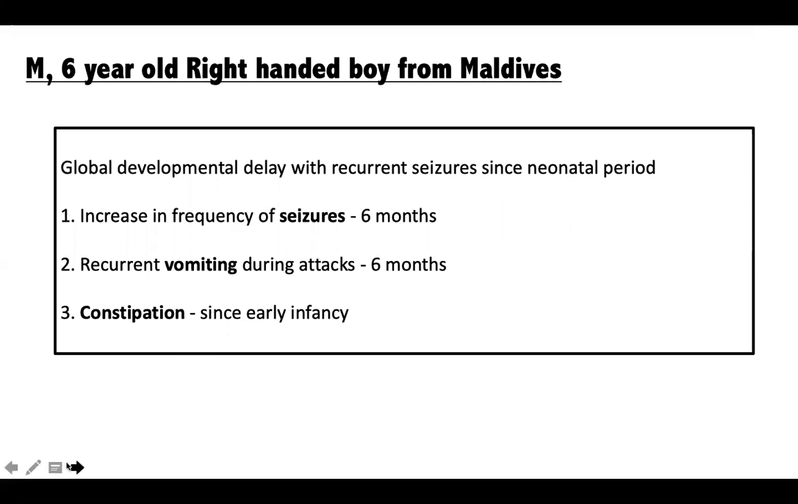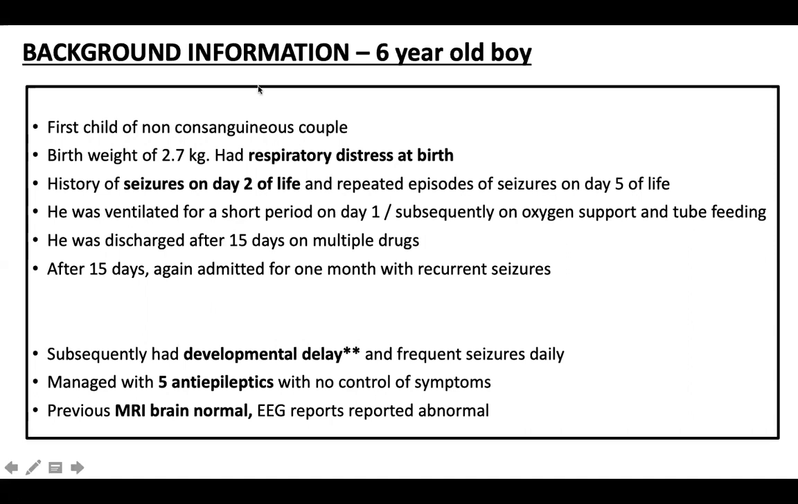When I went back and dug into the history, this child was born to a non-consanguineous couple. It was the first child, with a birth weight of 2.7 kg. He cried at birth, but he had respiratory distress from day 1 of life. From day 2 of life, supposedly, he had neonatal convulsions, which were repeated episodes of stiffening and posturing, for which he had a prolonged ICU stay, a prolonged SCABO or NICU stay. He was ventilated for a short period and subsequently was started on oxygen and NG tube feeding. So the neonatal course was eventful.